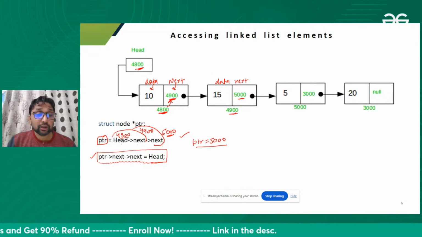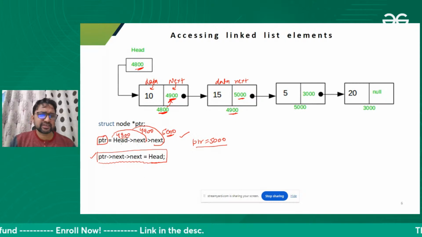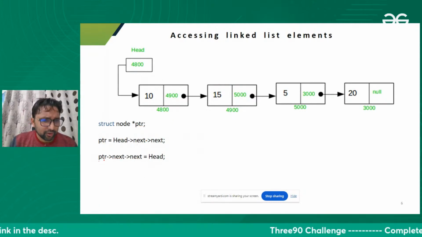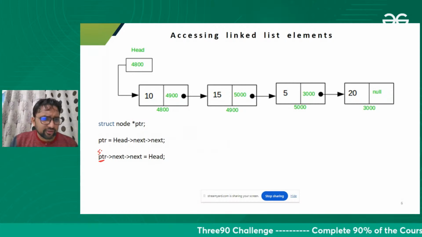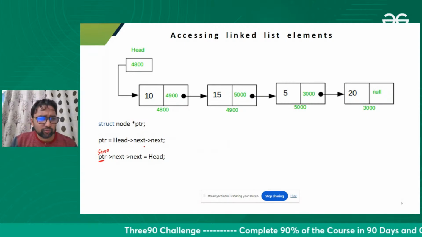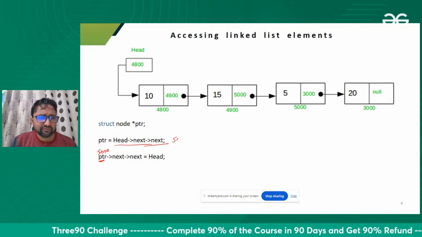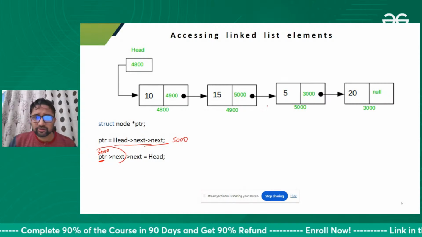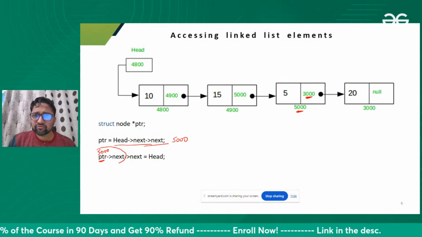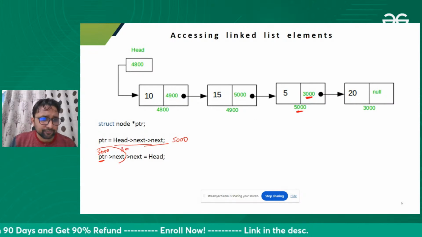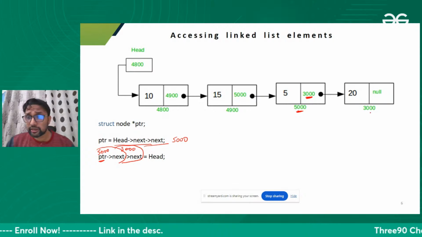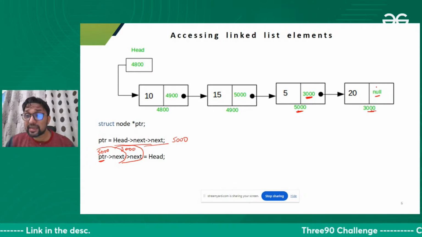This will make a circular linked list. Okay, let's see what this statement is doing. PTR value is 5000. We already calculated that. Now we are checking what is the next of 5000. The next of 5000 is 3000. And what is the next of 3000? Next of 3000 is this space.